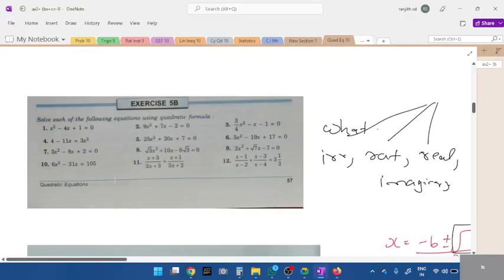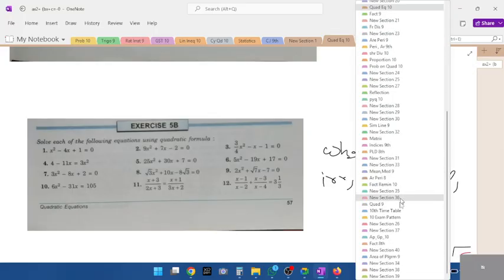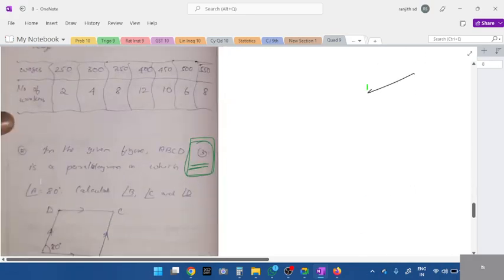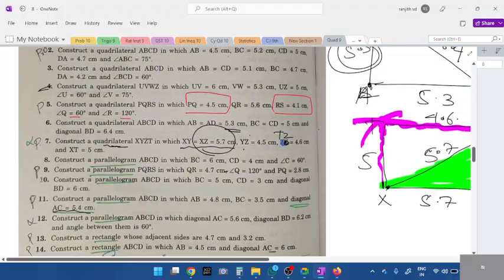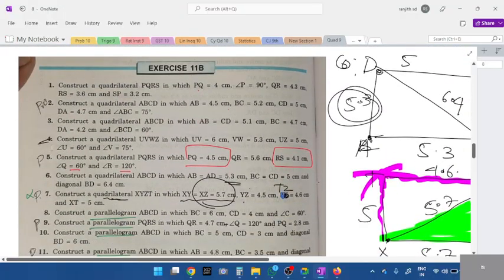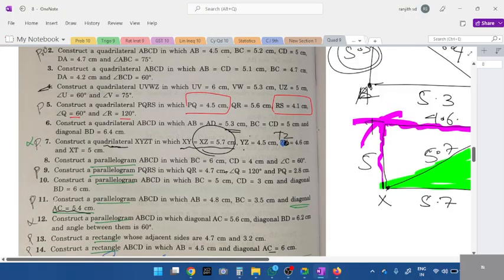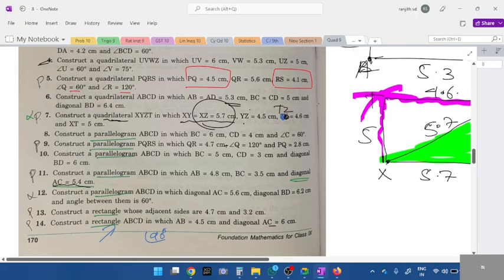Okay, quadrilateral. I won't give this. Okay, 9th standard. Look here, construction. I'll give from 1 to parallelogram, also we did 11, 12. Up to which one we did, students? Up to 9 or 10? Tell me up to which we did.